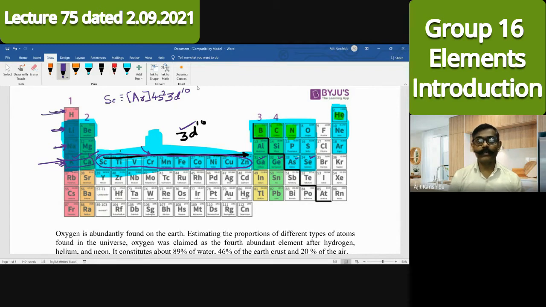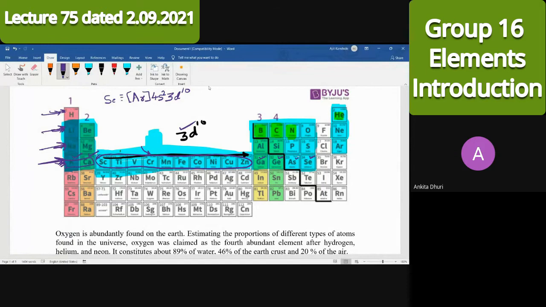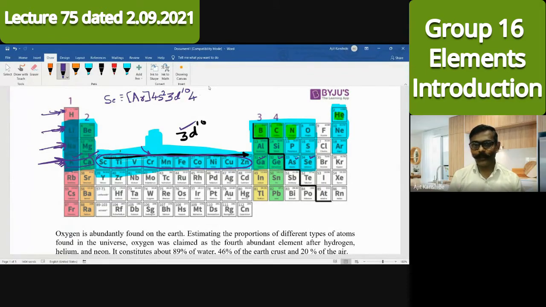It is the first period, the second period, the third period, and the fourth period. So which p orbital is it? 4p4. Exactly, the 4p orbital, and there are 4 electrons. So this is the electronic configuration for selenium.